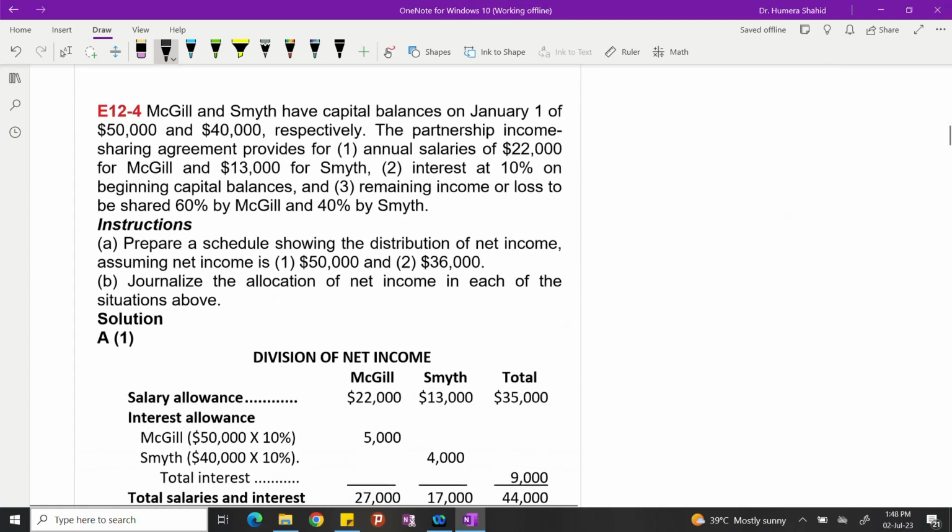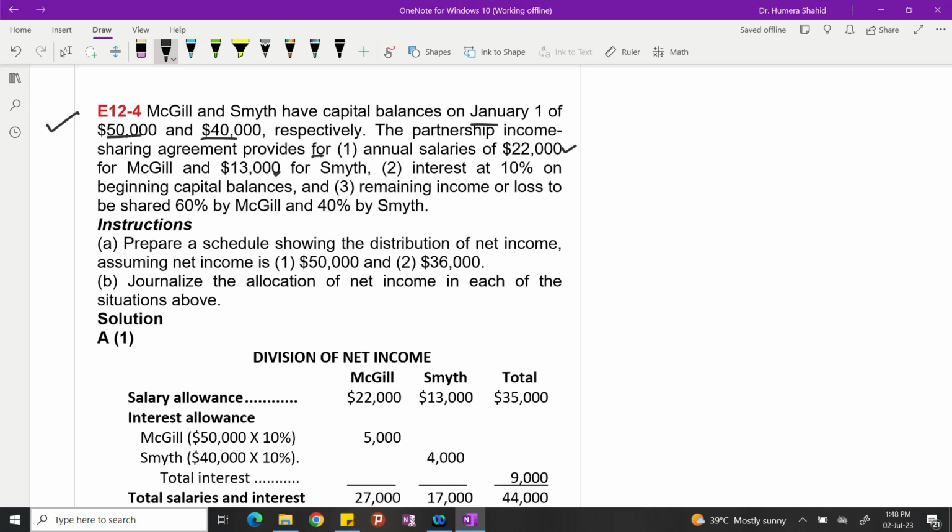Let's move on towards the next exercise, 12-4. McGill and Smith. McGill and Smith have capital balances on January 1st of 50,000 and 40,000. The partnership income sharing agreement provides for annual salaries of 22,000 for McGill and 13,000 for Smith. Interest is at 10% on the beginning capital balances.